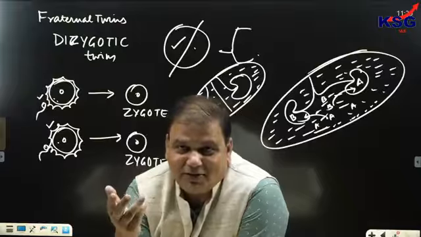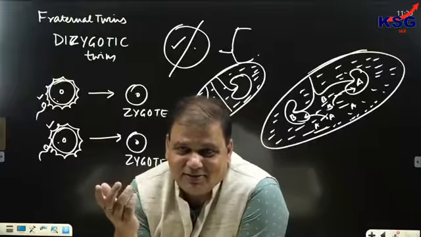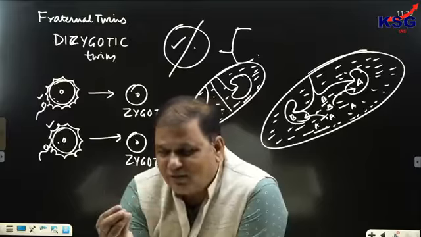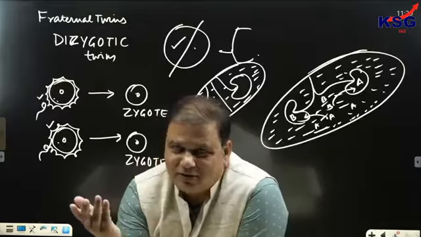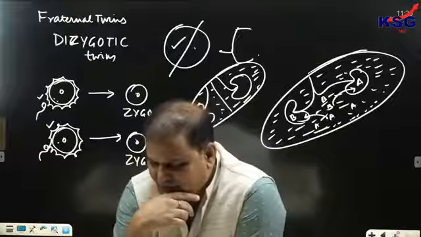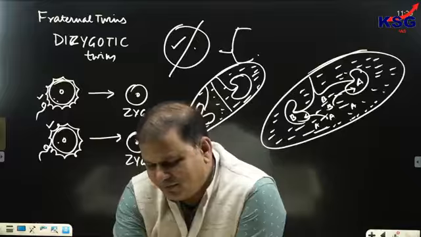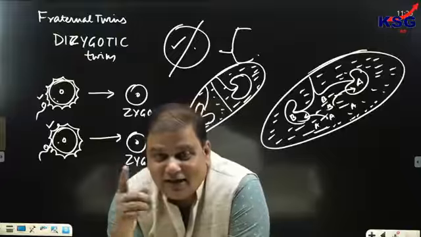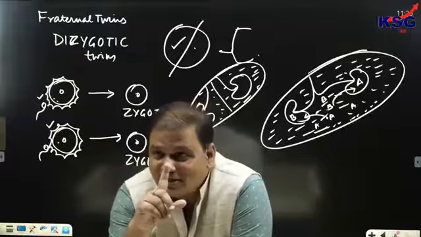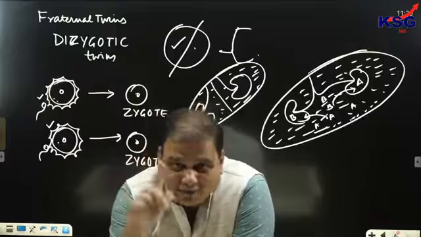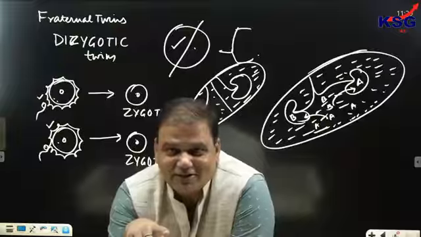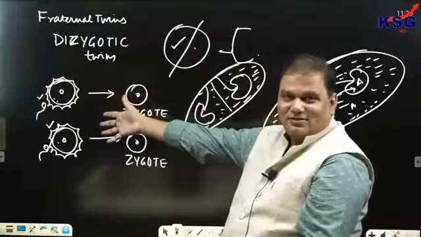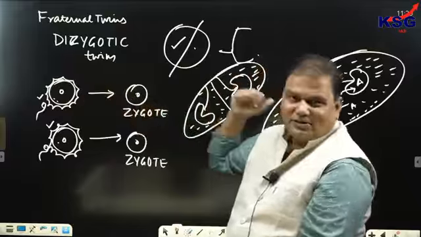I have seen many fraternal twins who are boys and boys, and girls and girls. But majority of the time, since they are of different fertilizations, they can be boy and girl. There is no hard and fast rule for that. But in the case of identical twins, it would always be boy and boy or girl and girl, because this is a single fertilization. Only after fertilization, division in the zygote has taken place. Here, there is no division in the zygote. These are two different fertilizations, and that's why the DNA fingerprint is different.